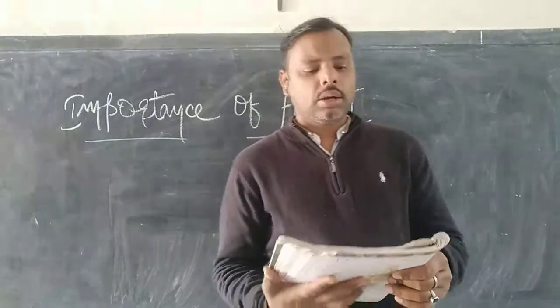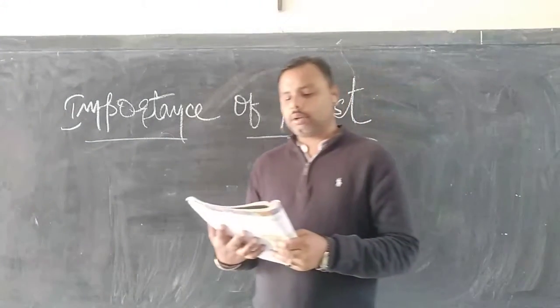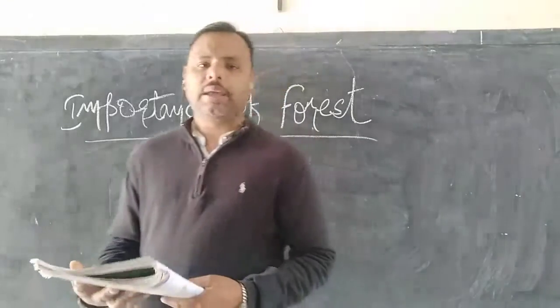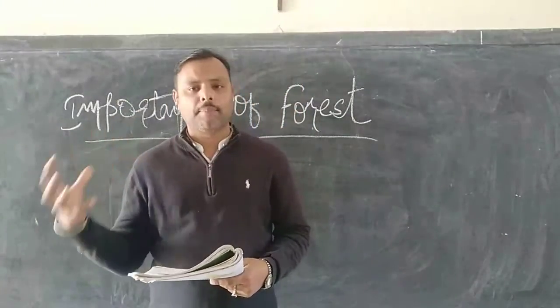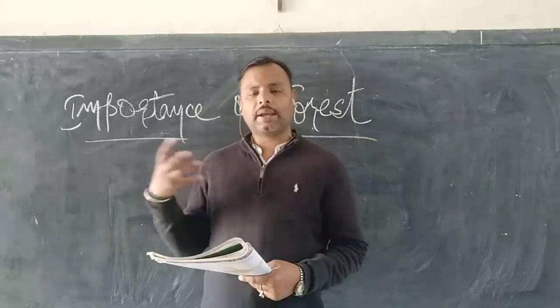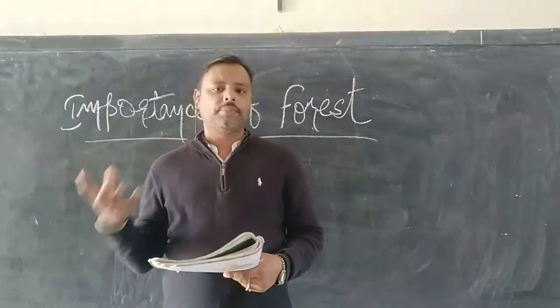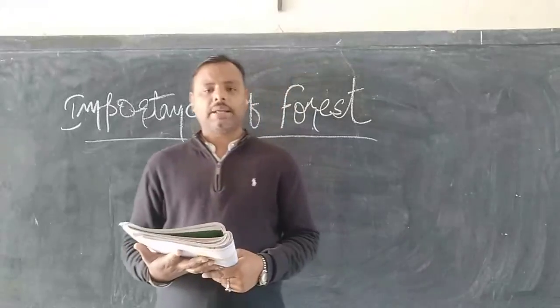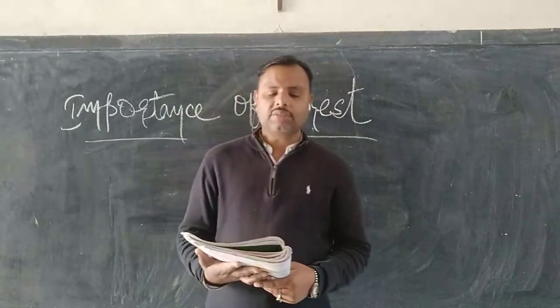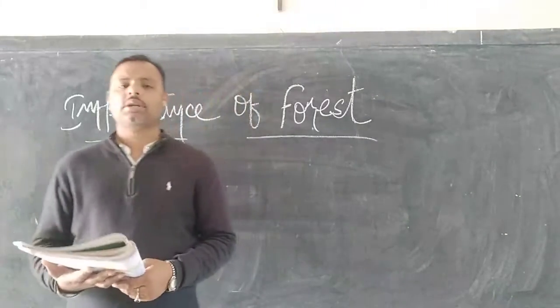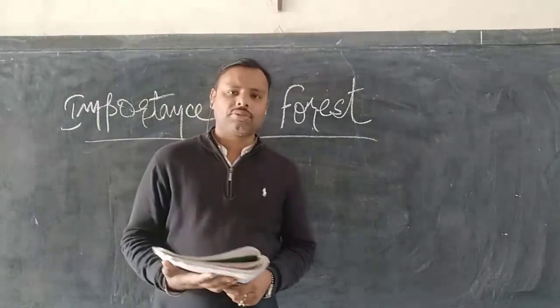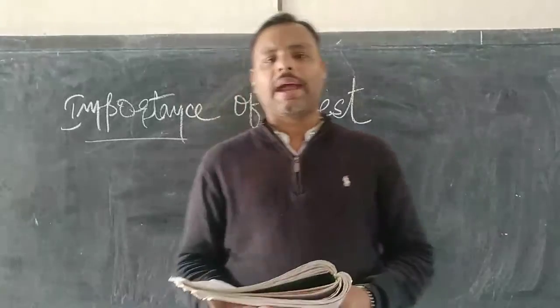Other uses are roots of the trees hold soil in its place. Roots of the trees hold soil in its place means the roots become more firm when they get water, when they get good soil, and they are more firm, they grow up and they have to maintain the ecology. The trees give us oxygen. That is another important aspect. Why do we require forest? Is because the trees give us oxygen, which we require endlessly.